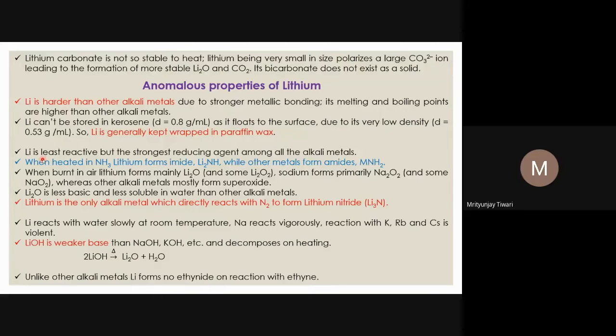So when we look at the reducing property, we are talking about the aqueous solution. In the aqueous solution, the lithium ion's hydration is very facile, and because of the strong hydration, the Li+ formation is more vigorous. So the Li+ ion in the aqueous solution is the most stable among all the other alkali metals, while the others become less so as their size becomes larger, because of the high extent of hydration.